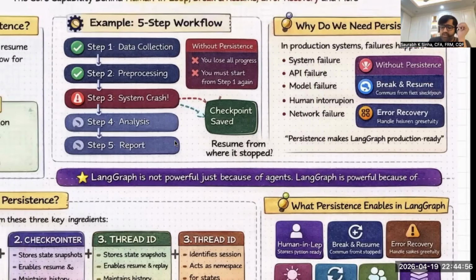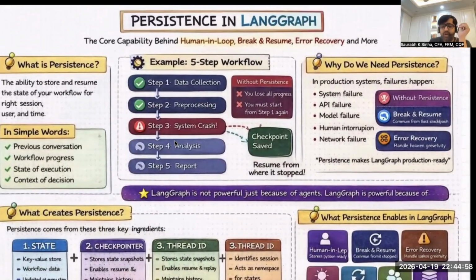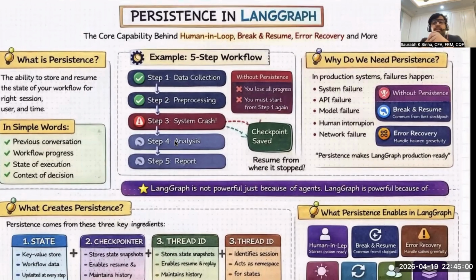So we understand persistence in theory. In the next lecture, we'll understand persistence implementation through a Python Jupyter Notebook. We already know how to implement the state. In the upcoming lecture, we'll implement checkpointers and thread ID. So we'll build persistence step by step, because if you understand persistence, you can implement most of the capabilities of LangGraph, like human in the loop, break and resume, debugging, and error recovery.